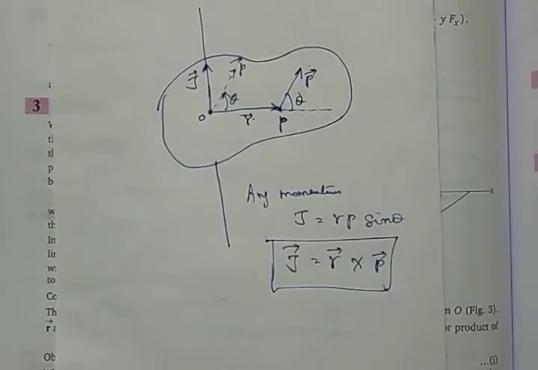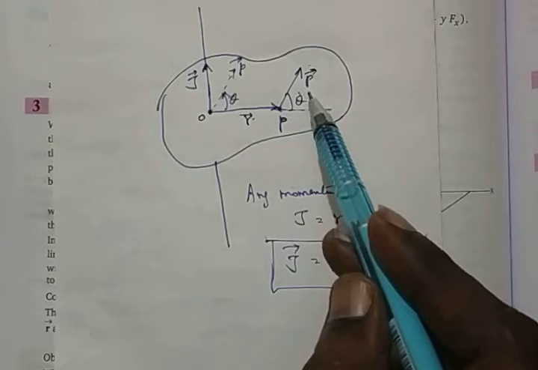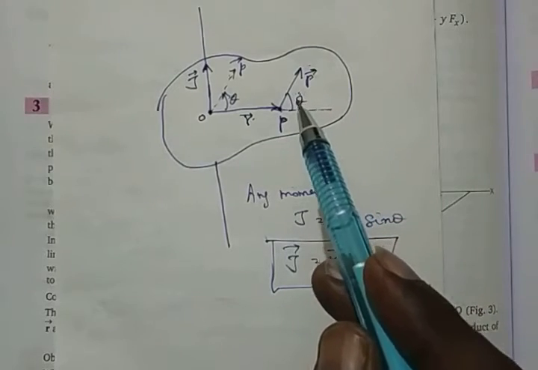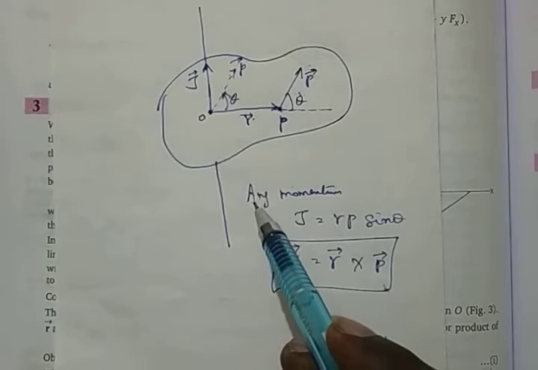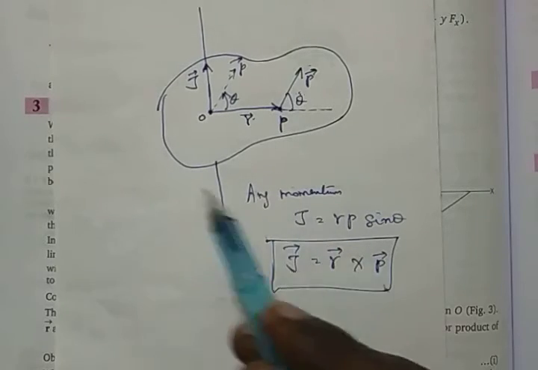Consider point P at a distance R from the axis of rotation. If P vector is a momentum, linear momentum given to the particle, the body rotates.